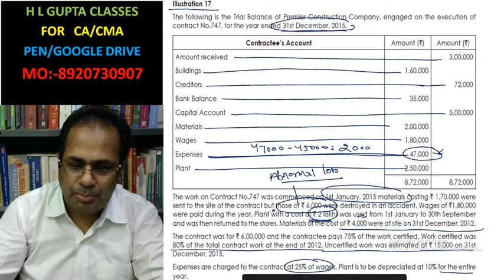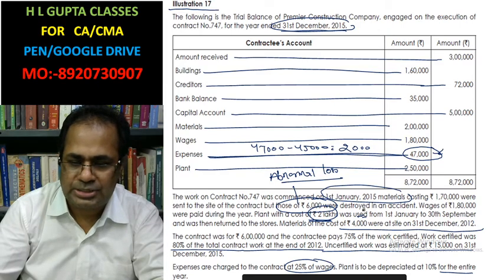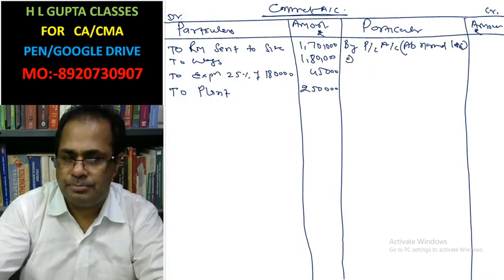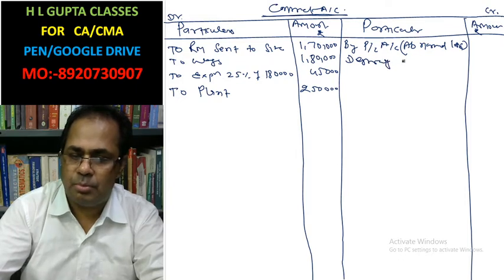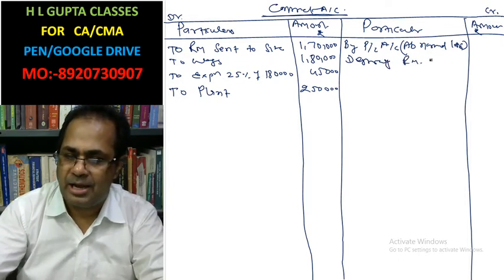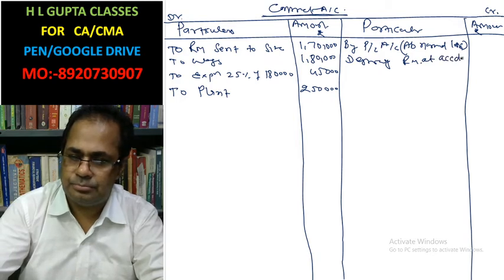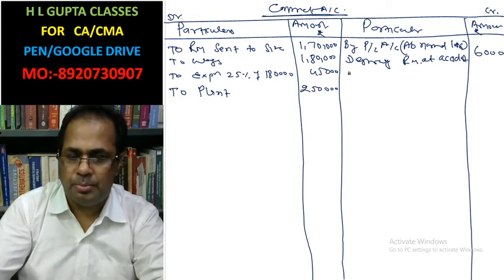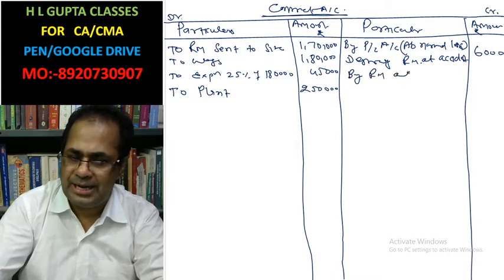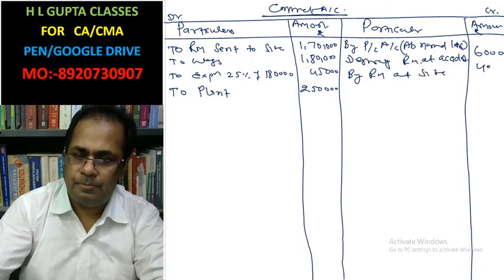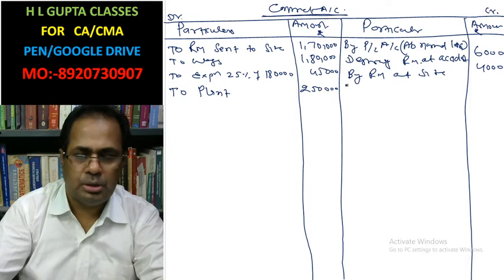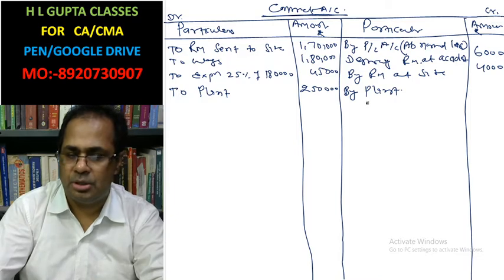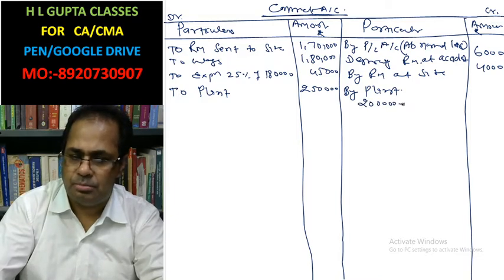Material sent to this contract, but rupees 6,000 was destroyed in the accident. By raw material at site, 4,000. By plant, 2 lakh plant.